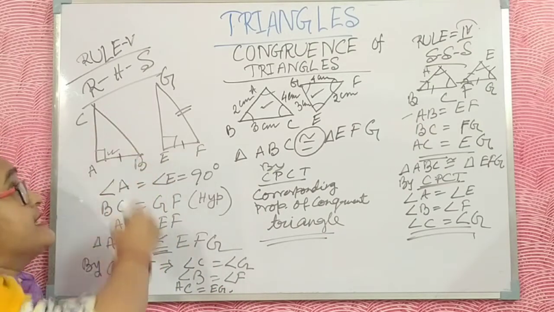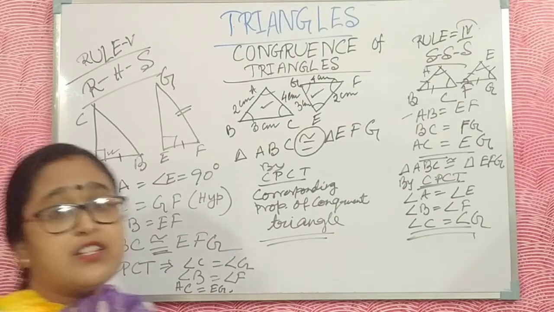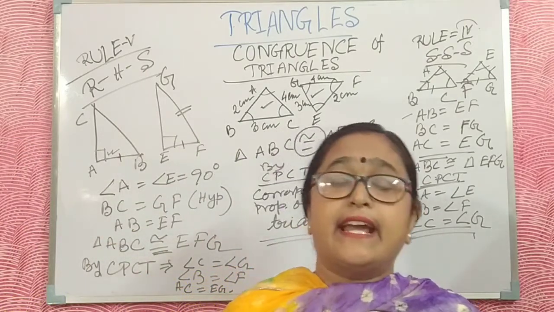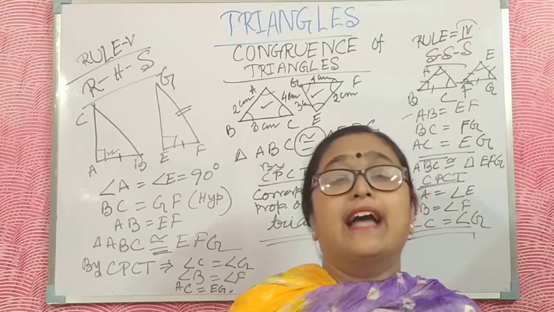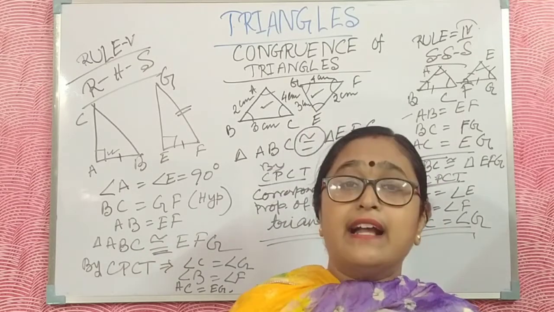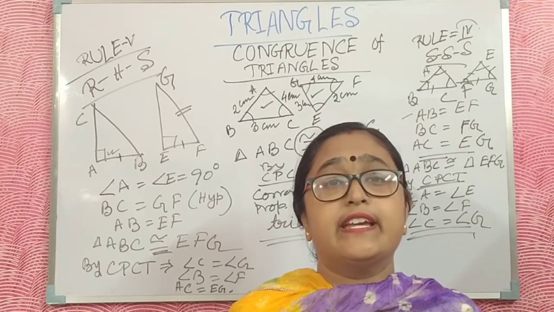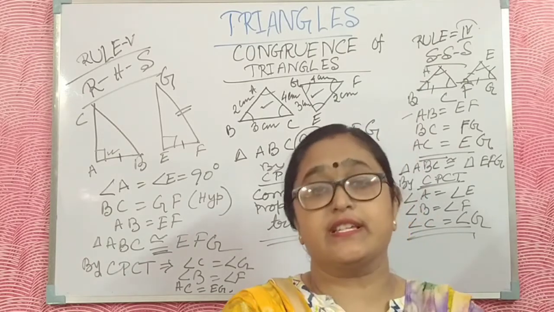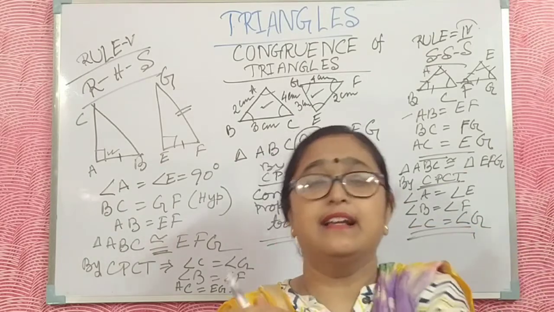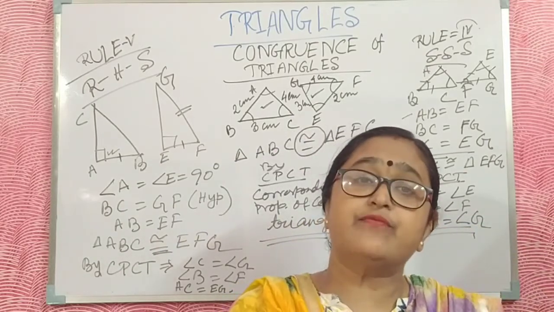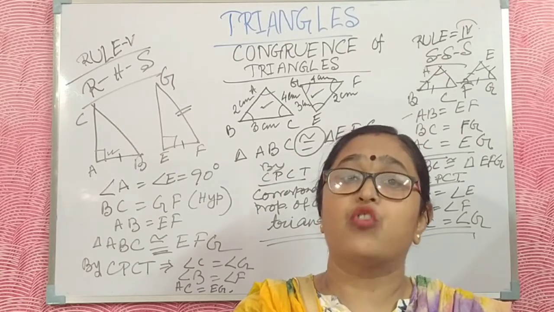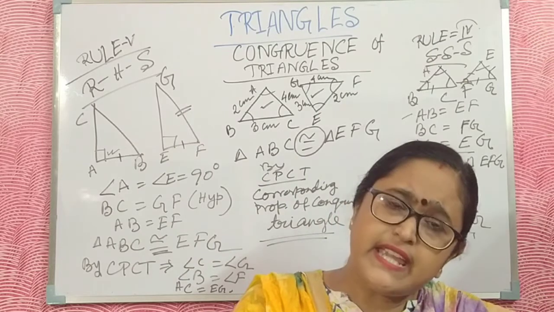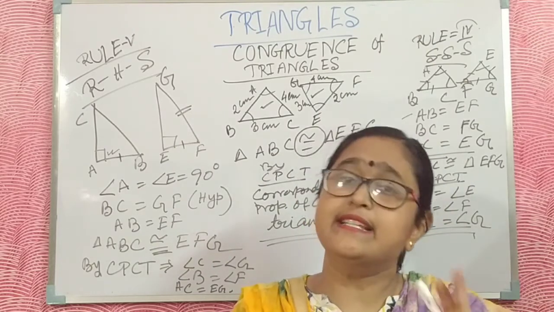Okay, these are the 5 rules. The first rule I discussed is side angle side. The second rule is angle angle side, and the third rule is angle side angle. The fourth rule is side side side, and the fifth rule is RHS, that means right angle, hypotenuse and side. These 5 rules are in the congruency chapter. If you follow these 5 rules, you can do any sums under this chapter.